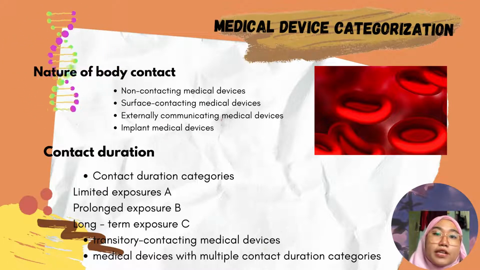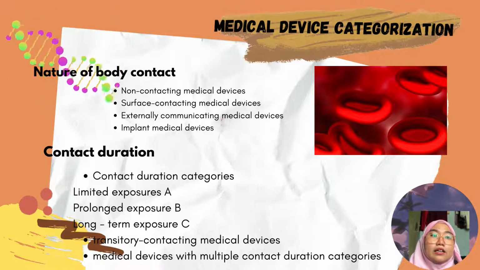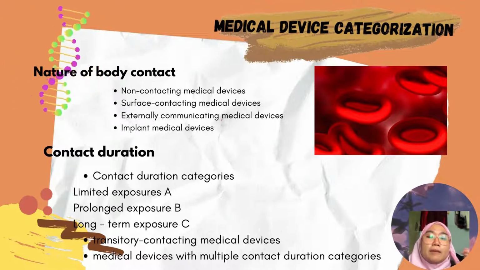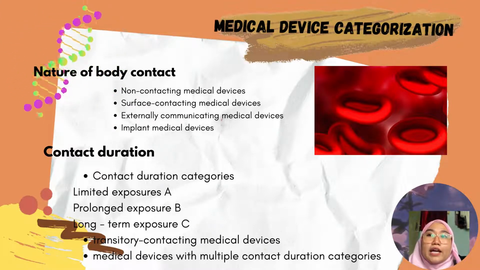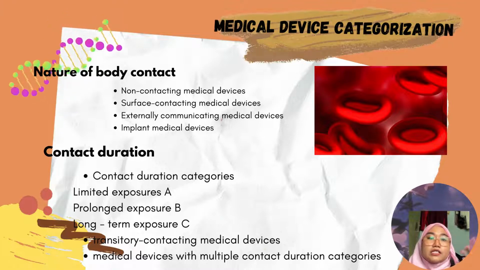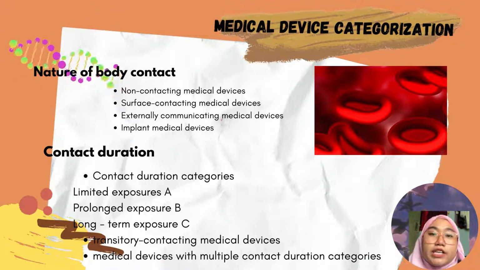This bioprosthetic heart valve is under the implant medical device category because it has blood contact, and for the duration, it is under long-term exposure contact duration.